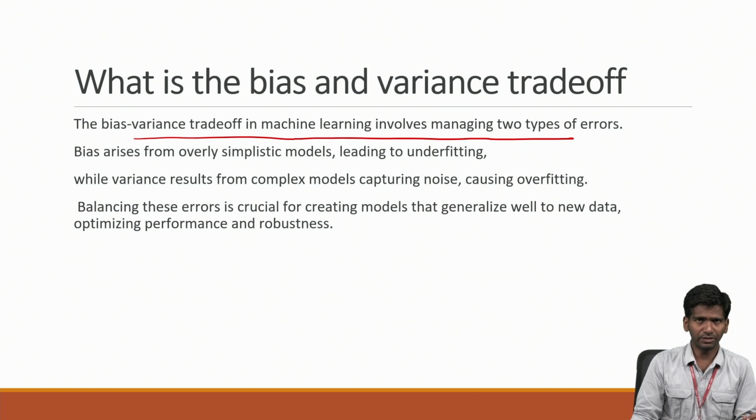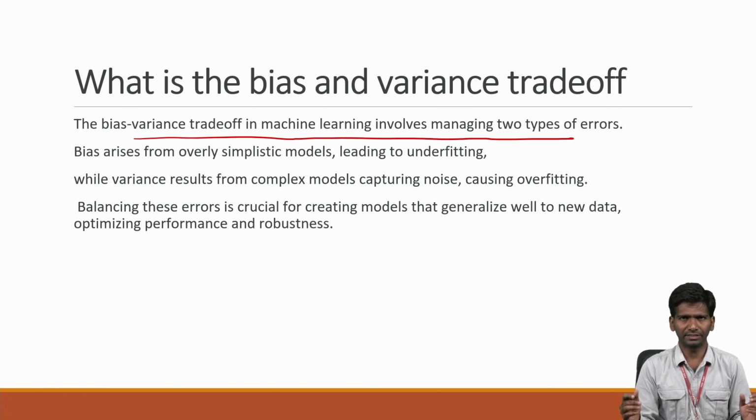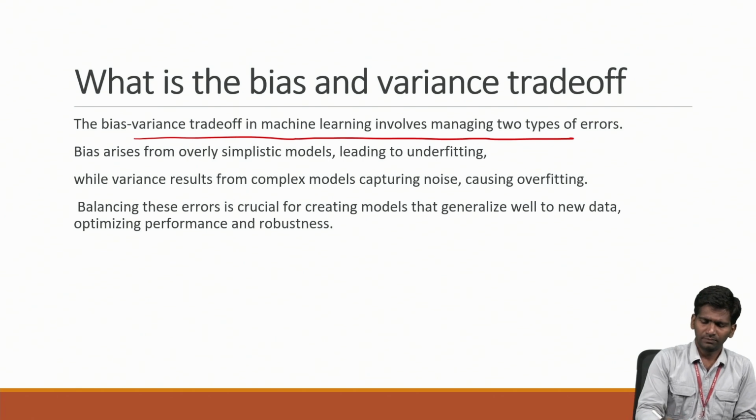Let me give a scenario. We are designing a neural architecture. If our neural architecture is very simple, we may think that if I take fewer neurons there is less chance of complexity, so I can get the output easily. But that is not the case here. If the architecture is very simple, the exact information may not be captured properly and the model may not be built properly. Then we may face a problem.